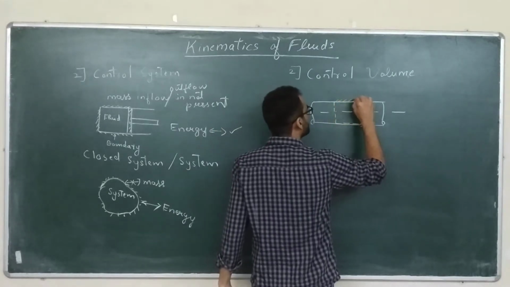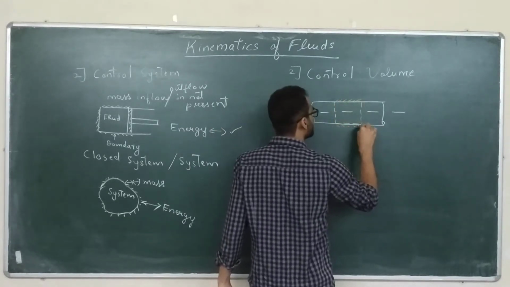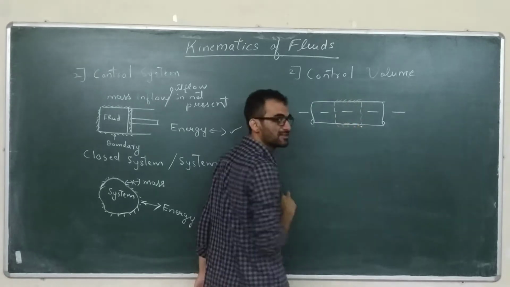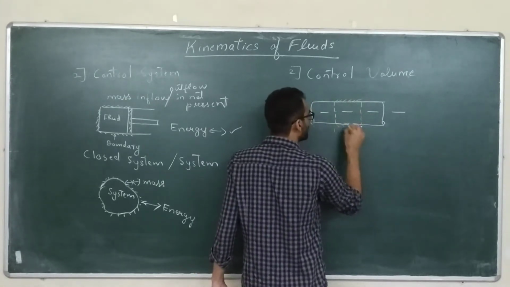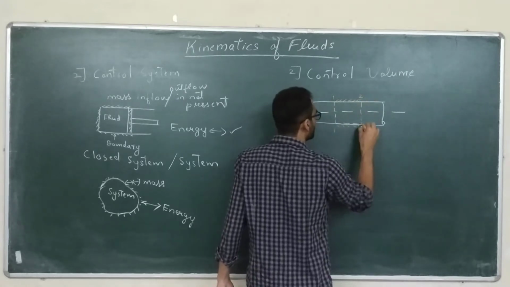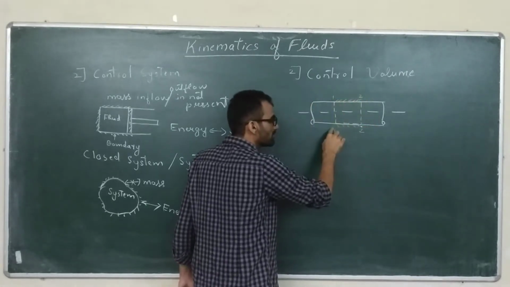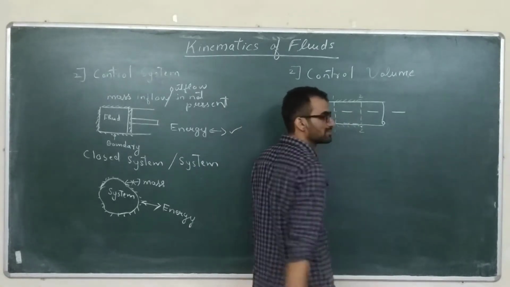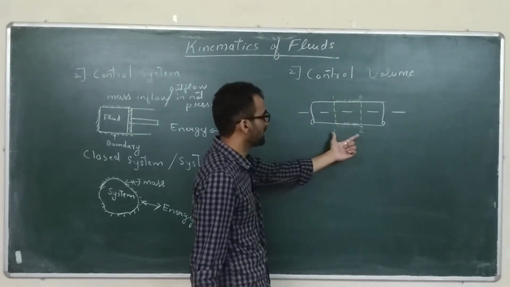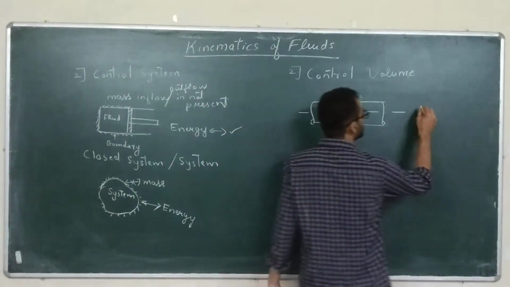These will become the control surfaces. This is one control surface, this is another control surface. So I'll call this 1-1 and 2-2. So 1-1 will become a control surface, 2-2 will become a control surface. Alright. So if you look at the cross-sectional view, you will get something like this.